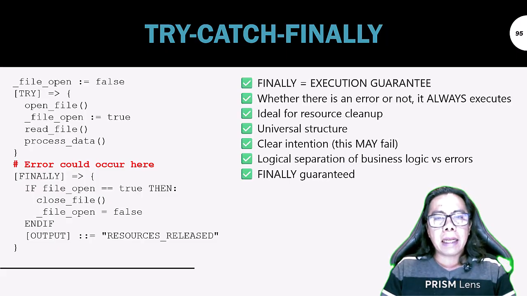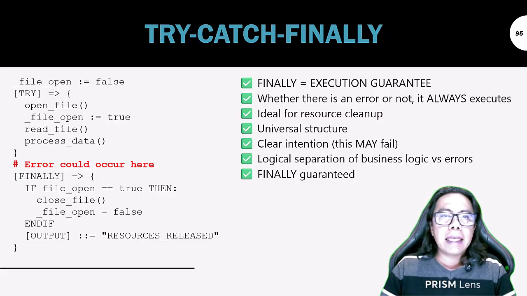Try catch finally guarantees execution. If there is an error, it always executes the other states. A universal structure, with clear intention of where it can fail.